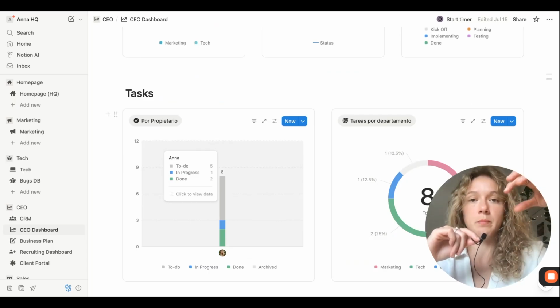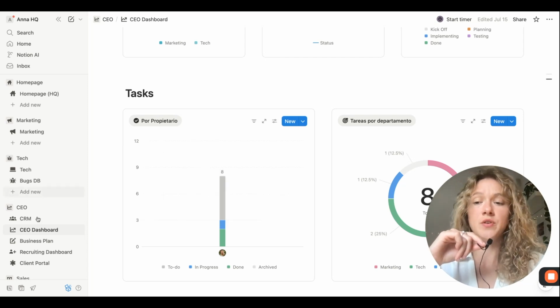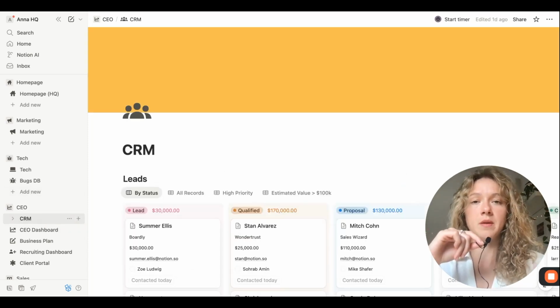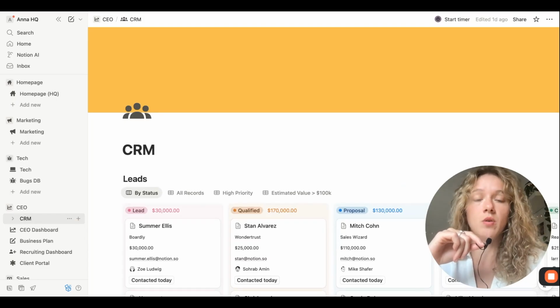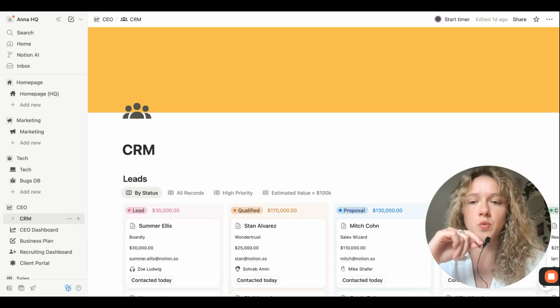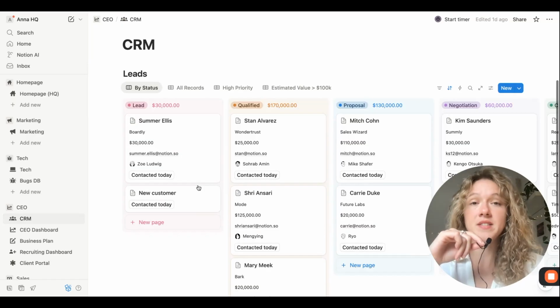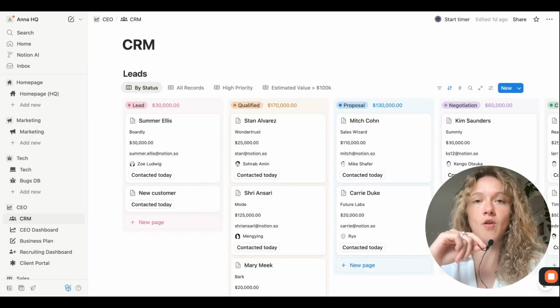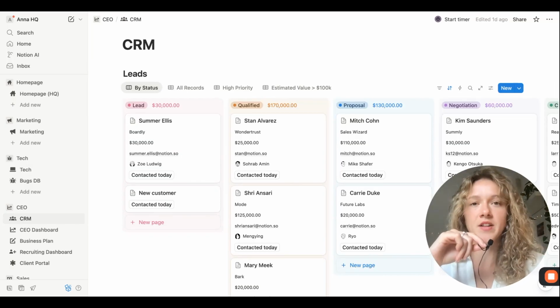So you can have this bird's-eye overview. But then you can also manage some other details that maybe are more sensitive, and you, as the CEO or co-founders, are the only ones with access to it. So for example, you can have a very simple CRM to keep track of all of the new leads that you're talking with, all of the travels that you're doing, the events and the networking.